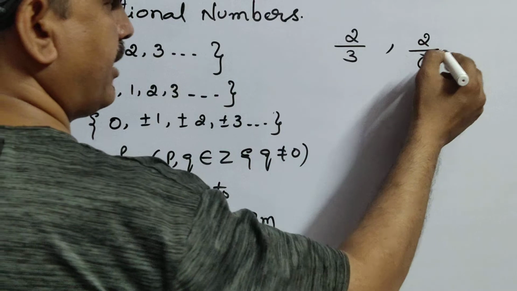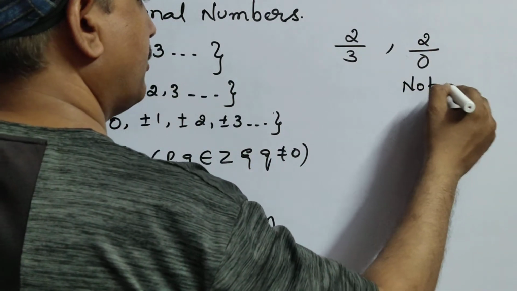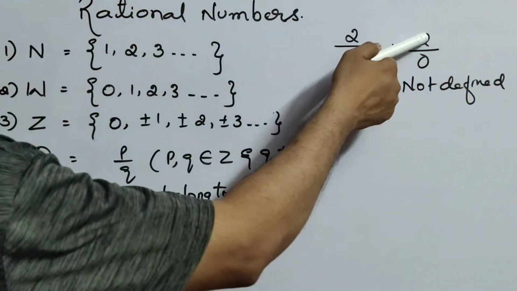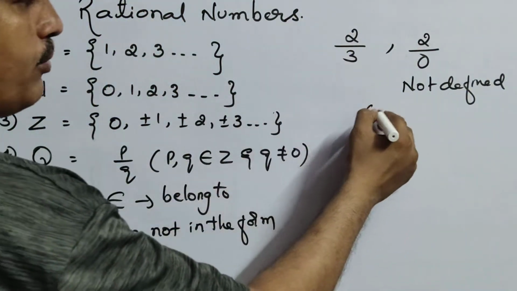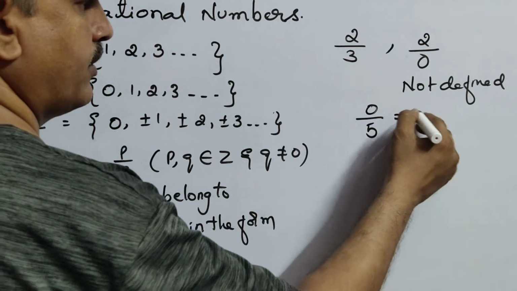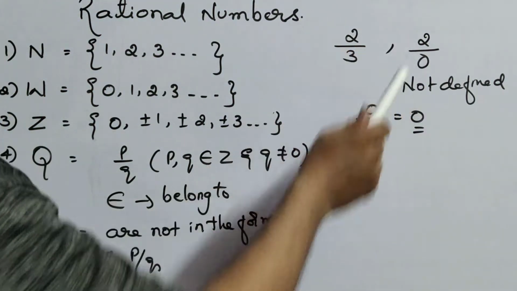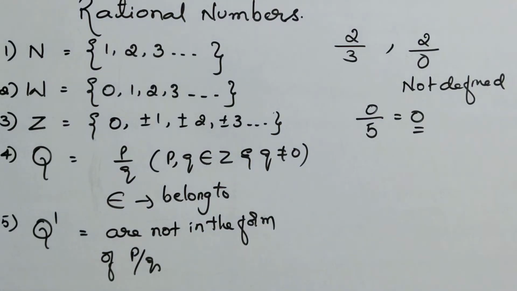We can say simply that it is not defined, because I told you in the earlier classes that 0 by anything is 0, which is a rational number, whereas anything by 0 is not defined. So this is about rational numbers.